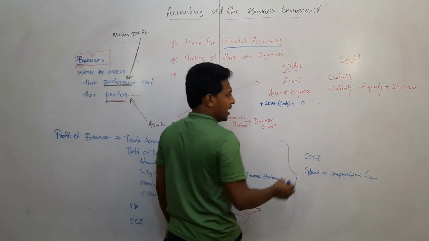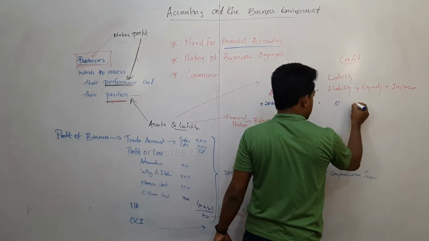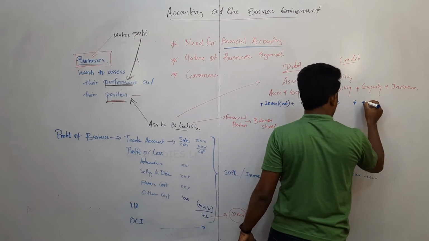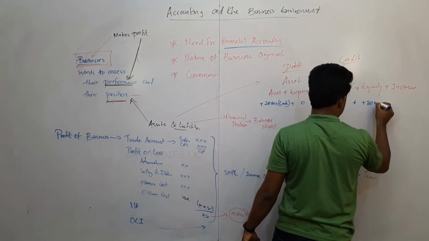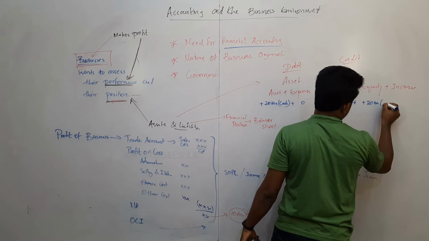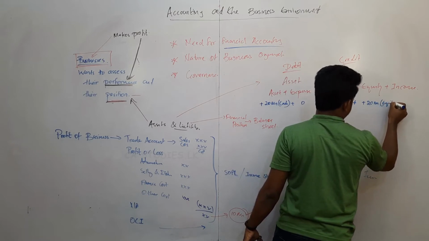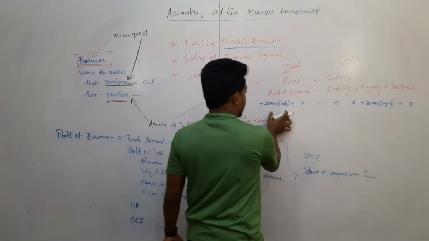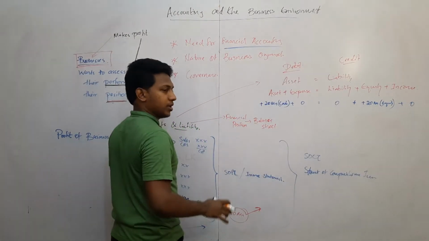Expense 0, liability 0, equity will be increased by 20 million. Then no income. Cash position is 20 million.